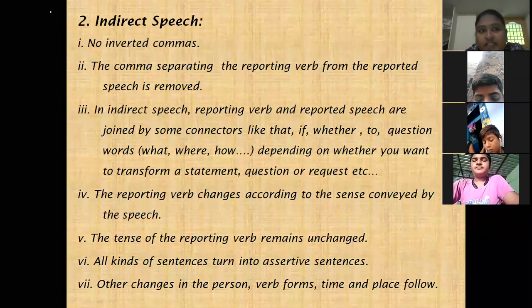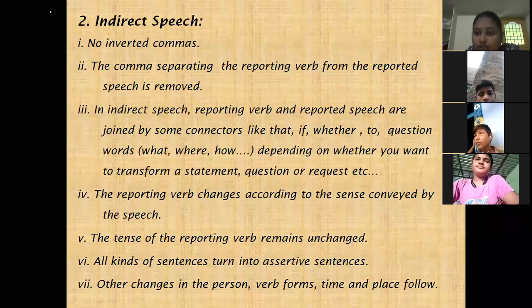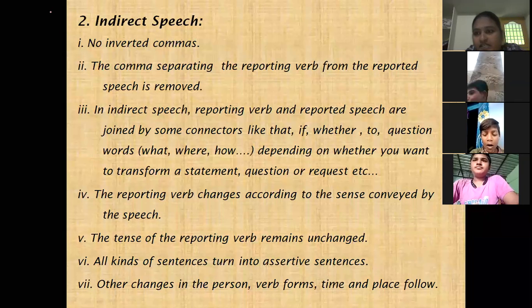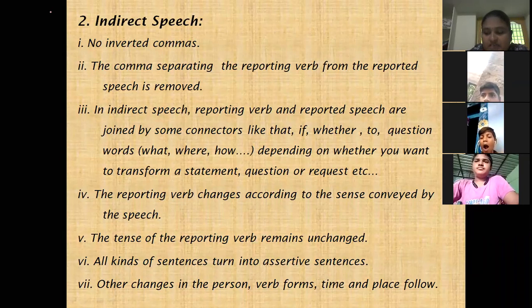So here in indirect speech, we have to remember that the reporting verb changes basing on the type of the sentence, and the connector we have to use basing on the type of the sentence, and the remaining changes remain the same for all sentences. Let me see what are those.